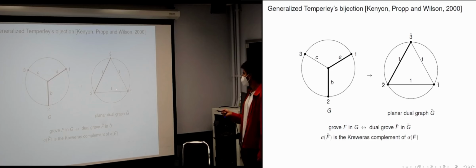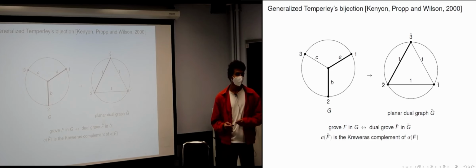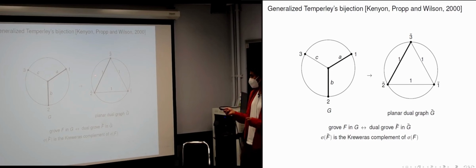And the edges of the dual network are in bijection with edges of the original network, and they are sort of orthogonal to it. So if you have 2 faces that are separated by an edge over here, the vertices corresponding to those faces will be joined by an edge in the dual graph. So that's the dual graph.